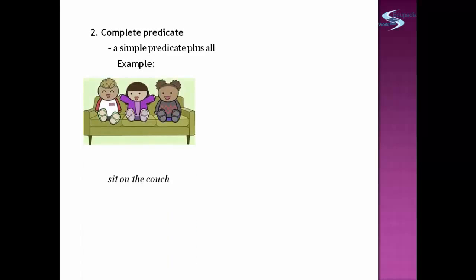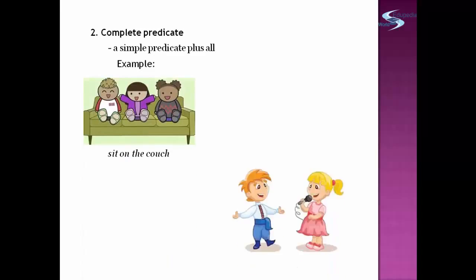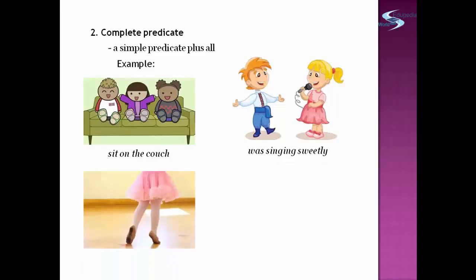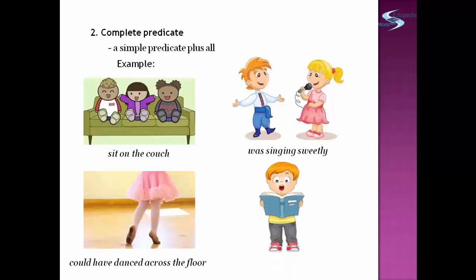The second type of predicate is complete predicate. This is a simple predicate plus all the words that go with it. Example, sit on the couch. Was singing sweetly. Could have danced across the floor. Was reading loudly.